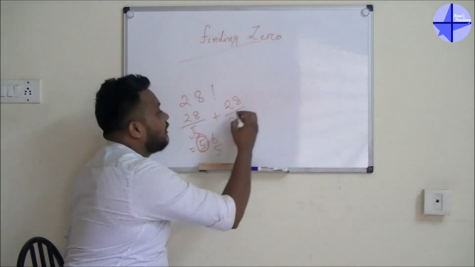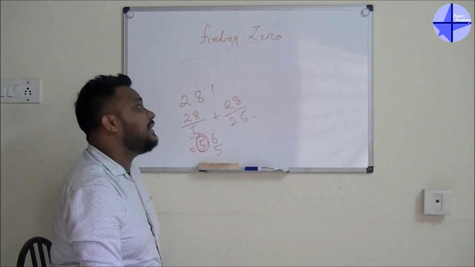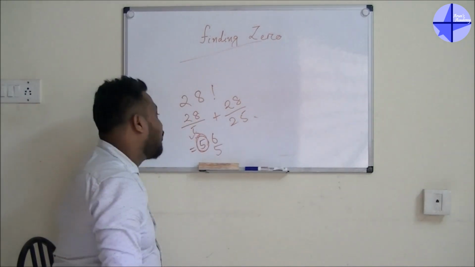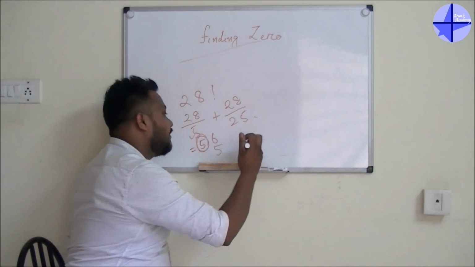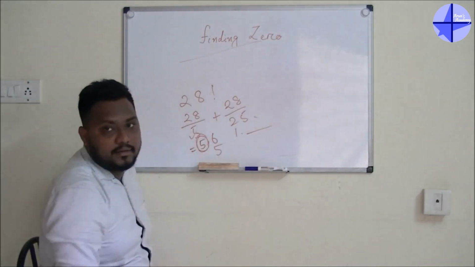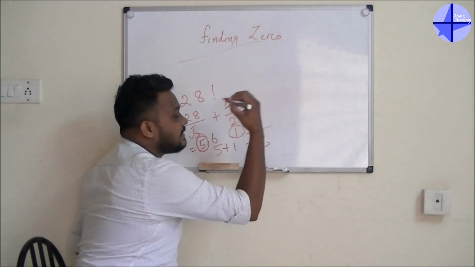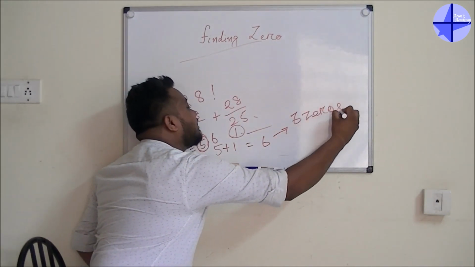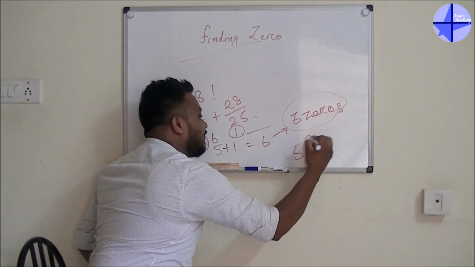So it is 5. This one, 28 divided by 25, what you will get? You will get 1 point something. This 5 plus 1, answer is 6. You can tell you will get 6 zeros, or you can tell the highest power of 5 available is 5 to the power 6.